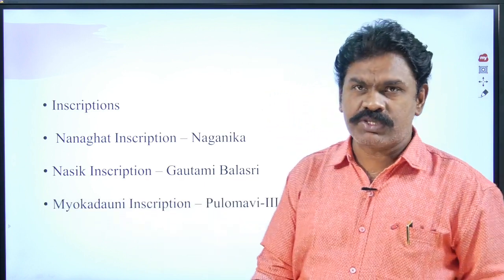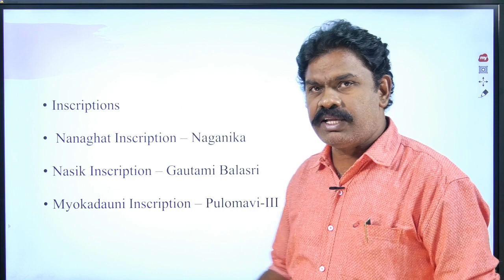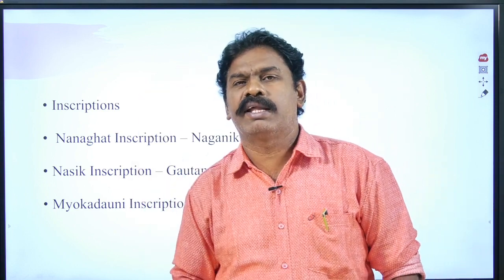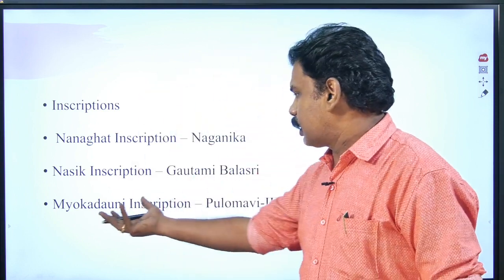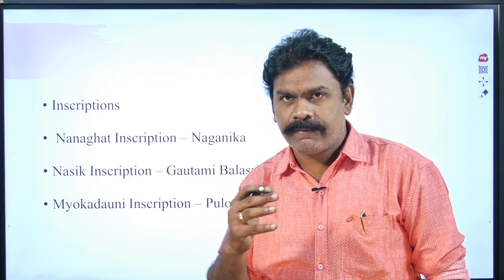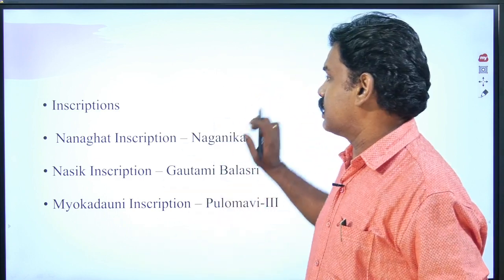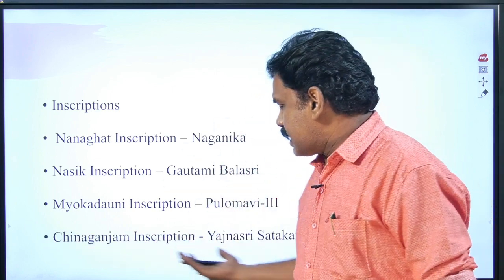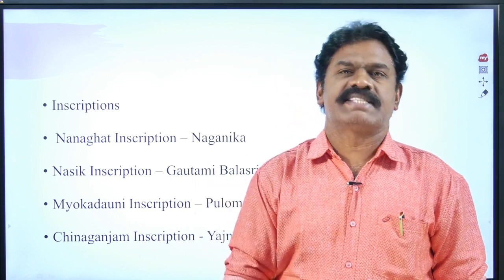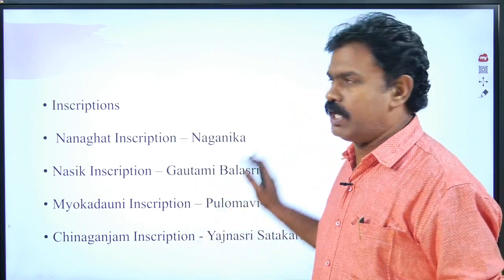The Myakadoni inscription was issued by Pulomavi III. He was the last ruler. He went to Ballari and issued it there. That place is called Myakadoni, situated in the Ballari district of Karnataka. The Chinnaganjam inscription was issued by Yajnasri Satakarni. It speaks about Yajnasri Satakarni.